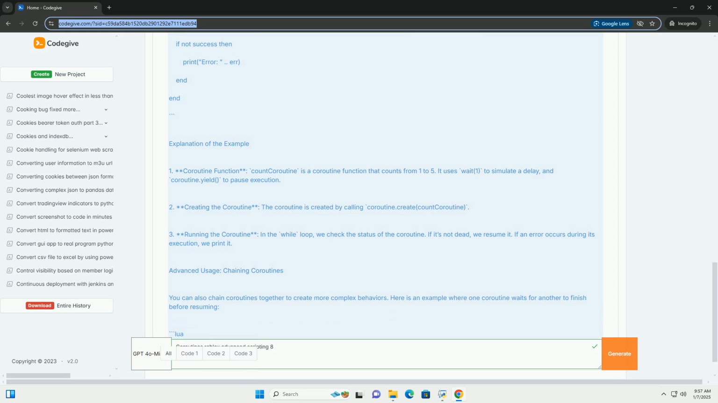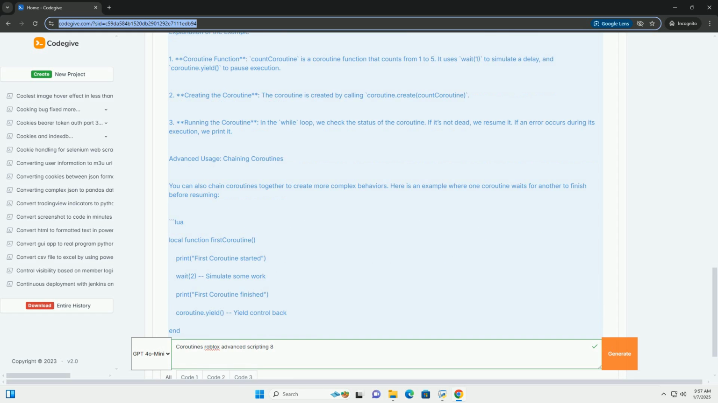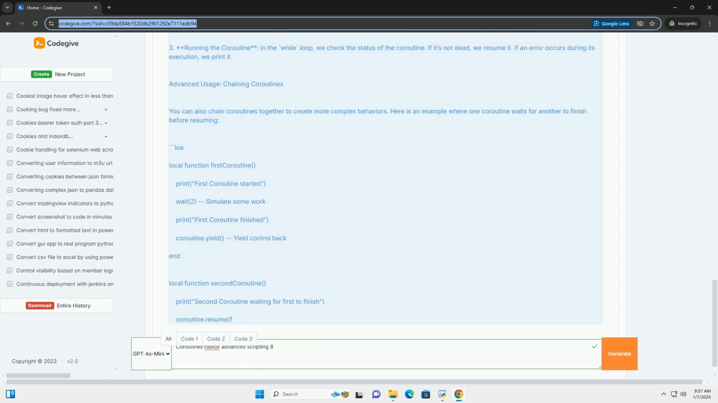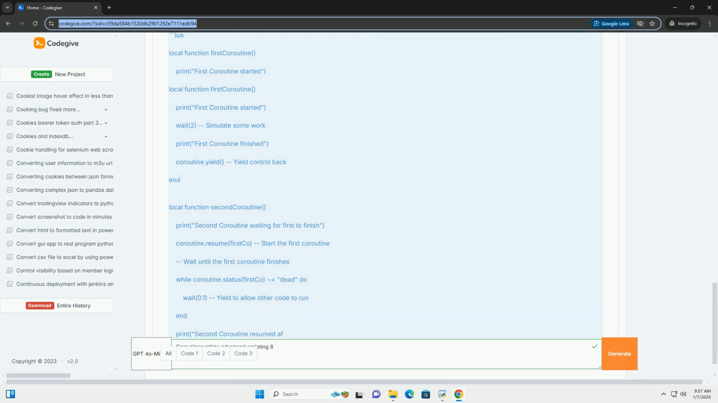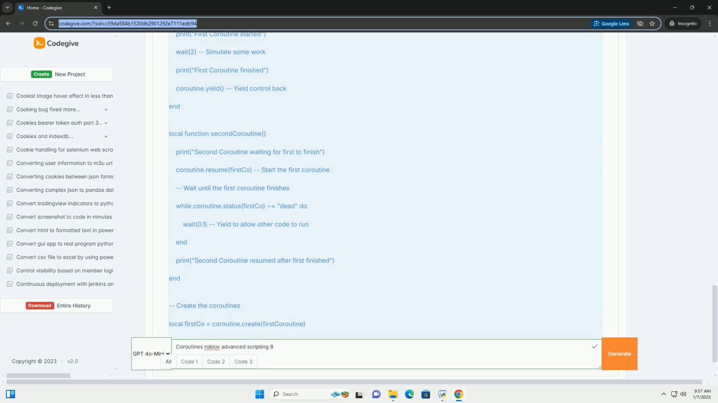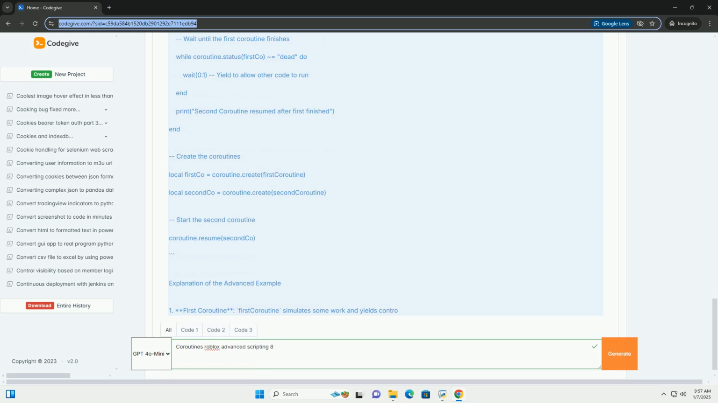What are coroutines? In Lua, coroutines are a type of thread that can be paused and resumed. They are not preemptively scheduled, meaning you control when to yield and resume execution. Coroutines can be thought of as lightweight threads.